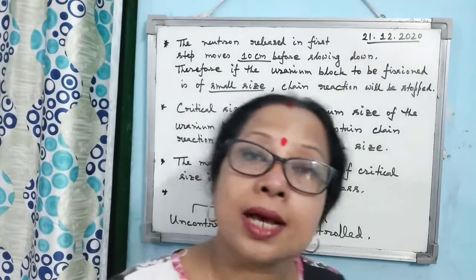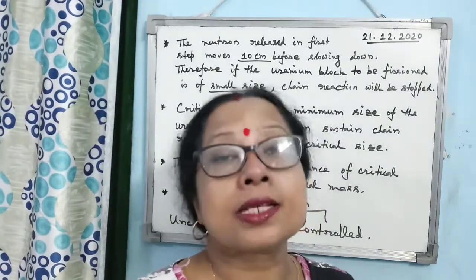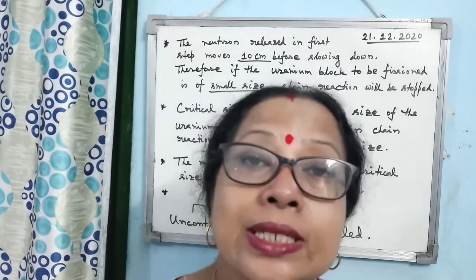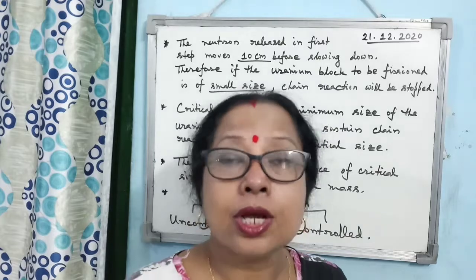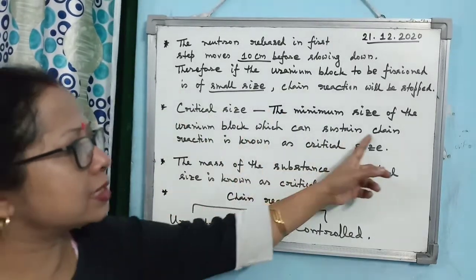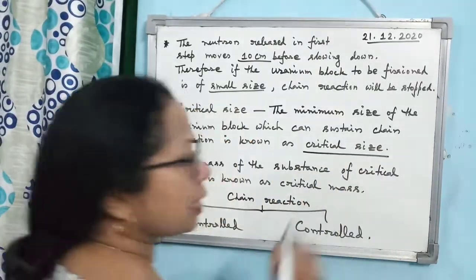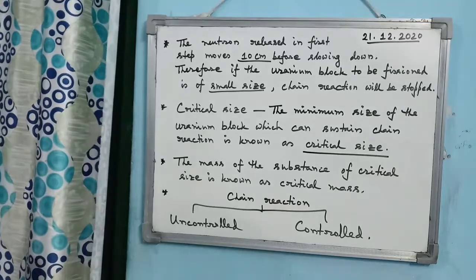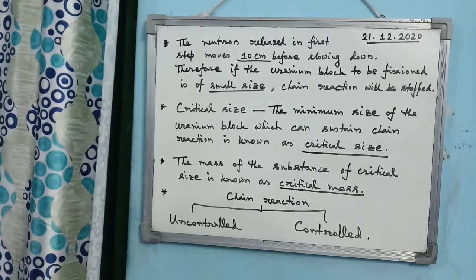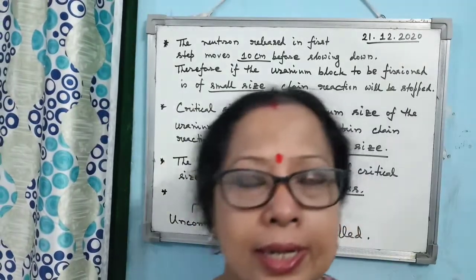Alright. So, what is the removal? How can you remove this difficulty? You take such an amount of fissionable substance which can sustain the chain reaction. That minimum size of the uranium block which can sustain the chain reaction is known as the critical size. Important definition. And the mass of the substance of critical size is known as critical mass. So, the definition of critical mass, the definition of critical size.